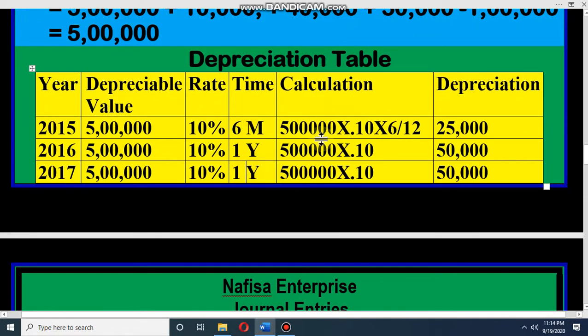Now calculation: 5 lakh taka value, 10%, that means decimal 0.10, and into 6 by 12 because we use for 6 months. So this is the formula, 6 by 12. If it is for 9 months, it is 9 by 12. If it is 2 months, 2 by 12. So dear student, 5 lakh into 10% into 6 by 12, it is 25,000, and next year 5 lakh into 10%, it is 50,000. So I hope all of you understand depreciation table, calculation of depreciation.